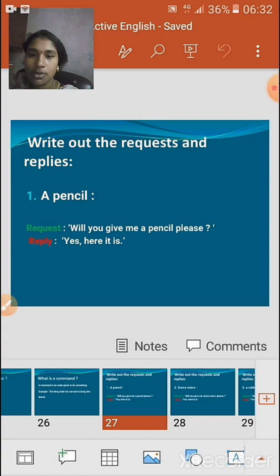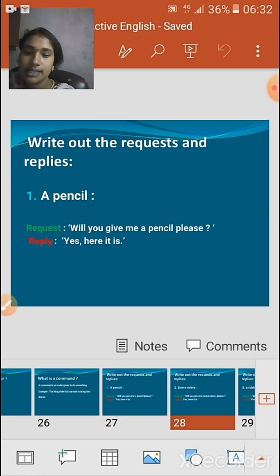Followed by a question mark, since it is a question. The reply will be: Yes, comma, here it is. First, yes will be the answer, and here it is will be the action that the person is performing.